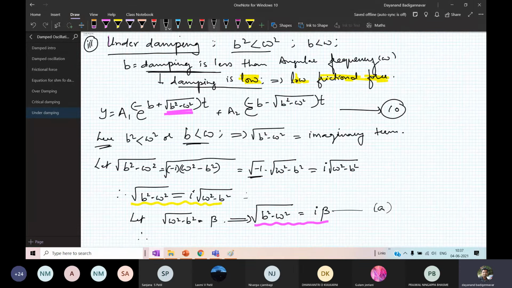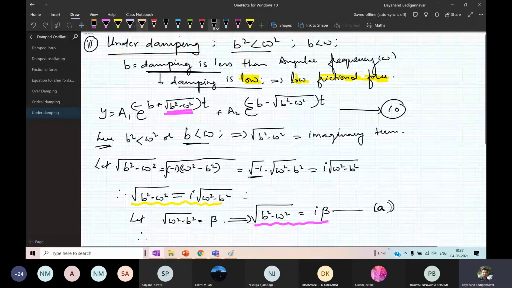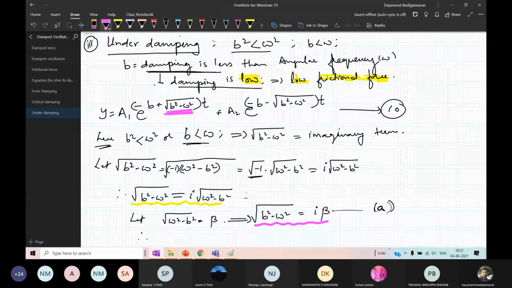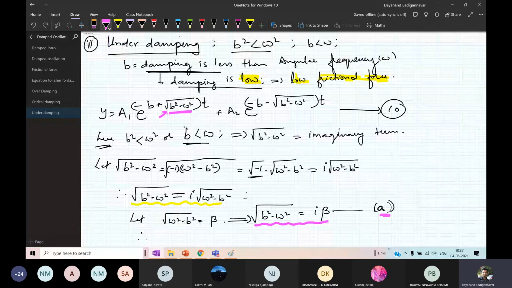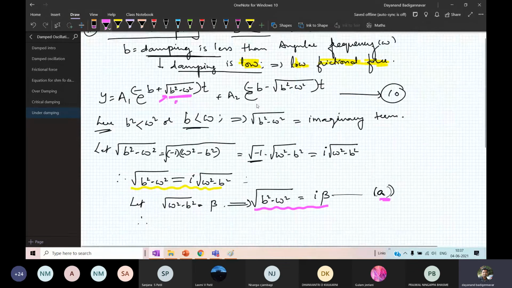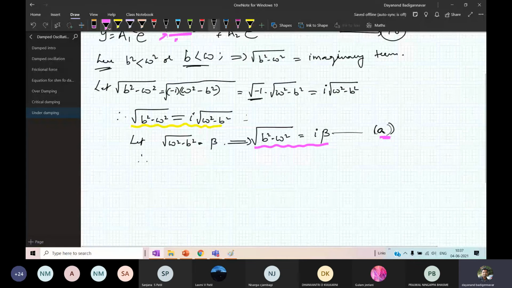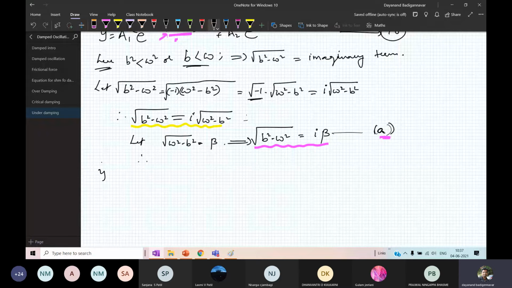Okay. Now you substitute this root of b square minus omega square, where in equation 10 you have the b square here. Can you see here root of b square minus omega square? So you just substitute a here in root of b square minus omega square. If I do the substitution, it gives you y is equal to a1.